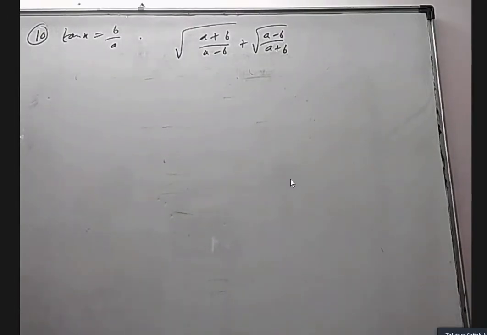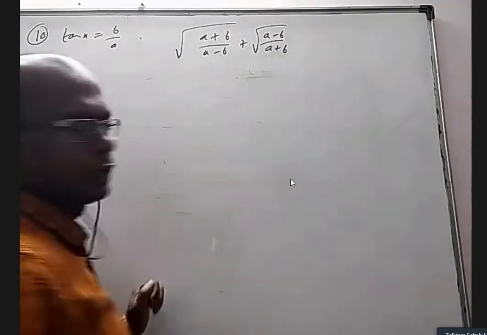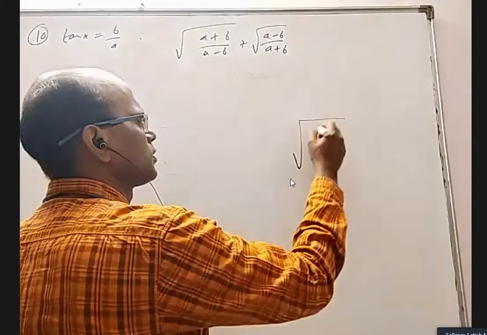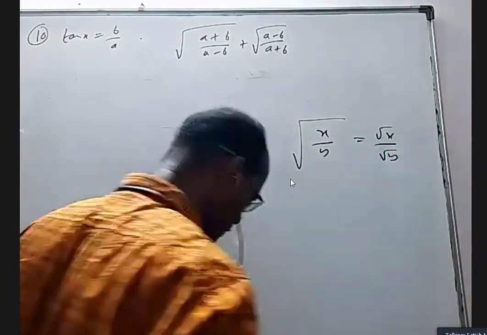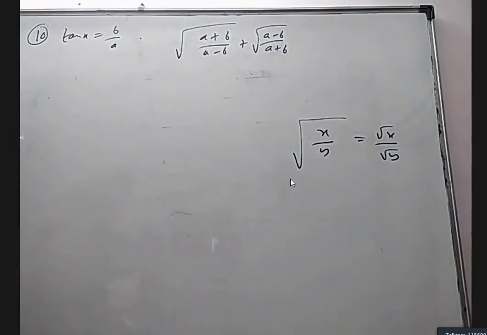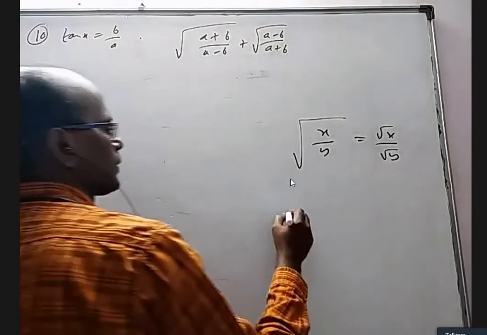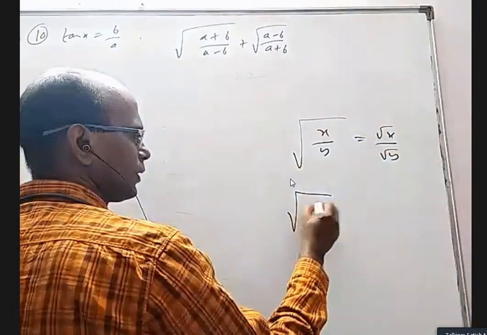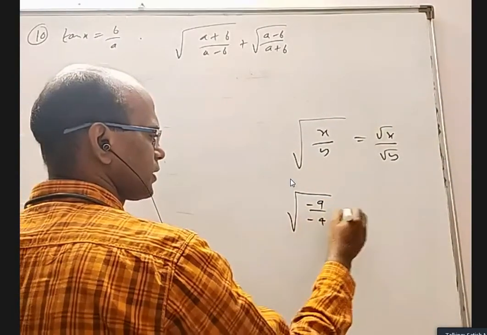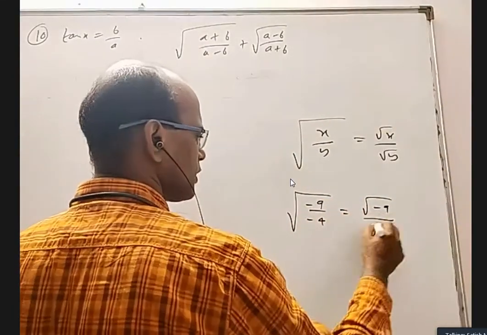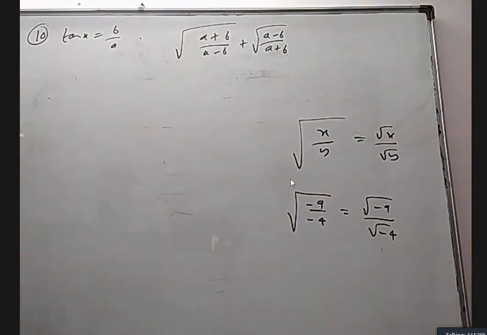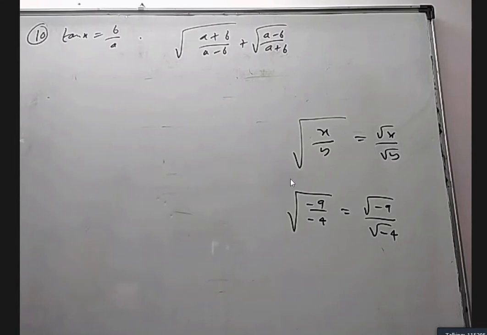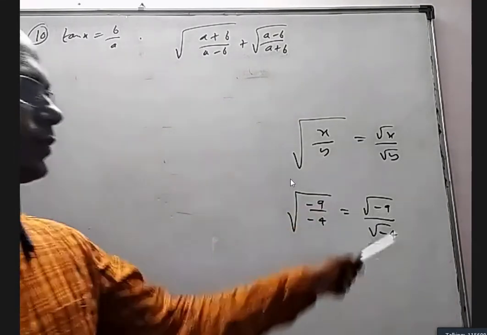Anyway, there are two possible answers for this question. Another answer is not there in the options. Let us say, root of x by y, can I write root x by root y? Is this correct? Yes, sir. Not always. If I take minus 9 by minus 4, can I write root minus 9 by root minus 4? Is it a correct statement? Sir, root minus 9 is imaginary, sir. That's false, sir. Wrong statement.